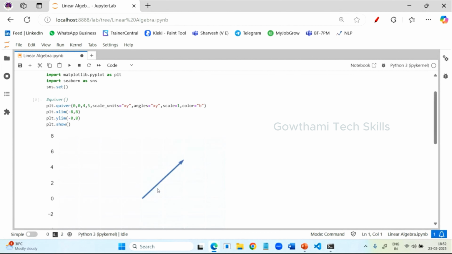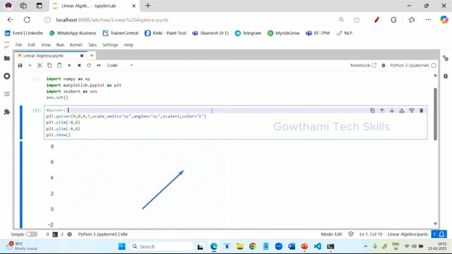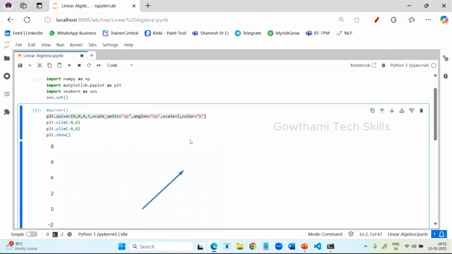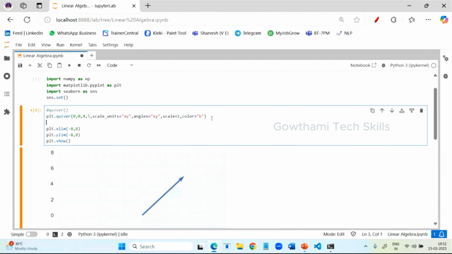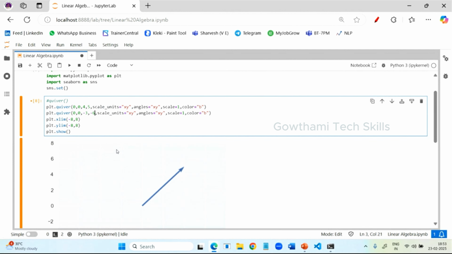If I want to draw one more vector, you have to write the same thing again. Okay. So now I'll just copy this vector and paste it here one more time. And you just change the values. Let us give -3 and -6. So this is going to generate one more vector line. Now see here.